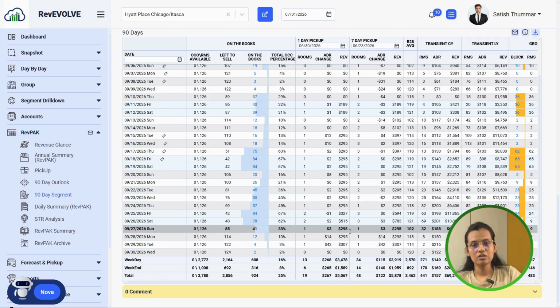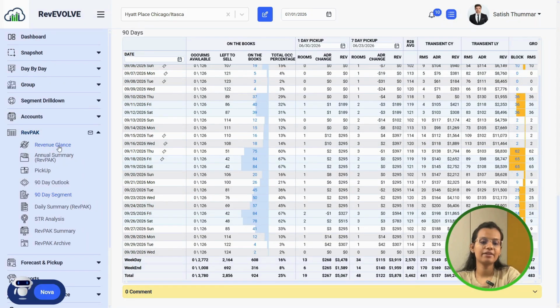Remember, you can use the displacement calculator over here, but from the screen you can also get to know whether we should accept another group booking or keep the inventory for the transient group. So likewise, this insight leads to much smarter inventory allocation. You can use this type of screen for smarter inventory allocations.